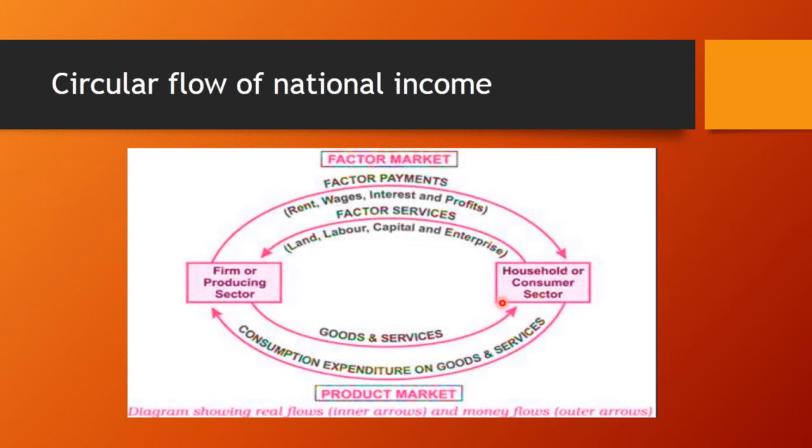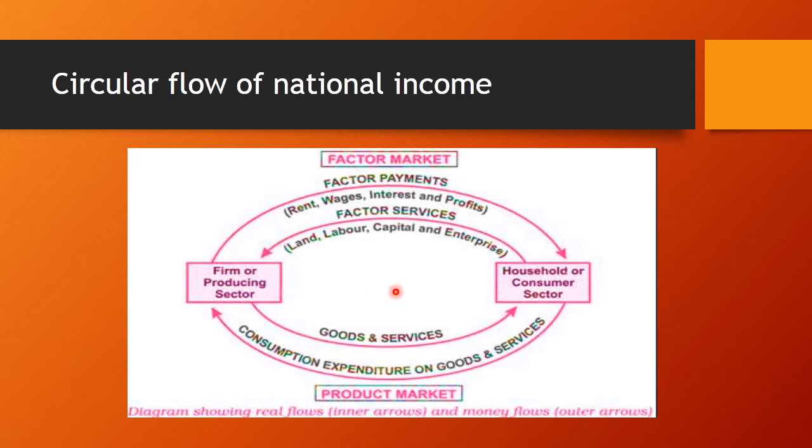So here the economy is divided into two main sectors. The first one is families or household or consumer sectors, that is, owners of factors of production, and the second one is the firm or the producing sector, or we can say production unit.